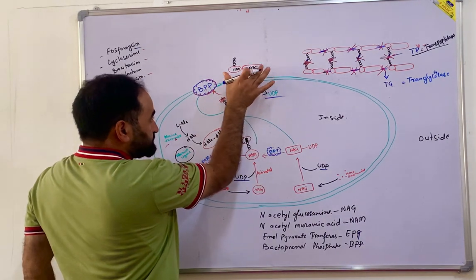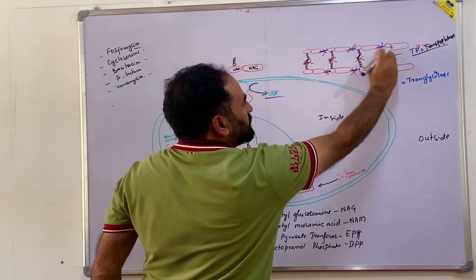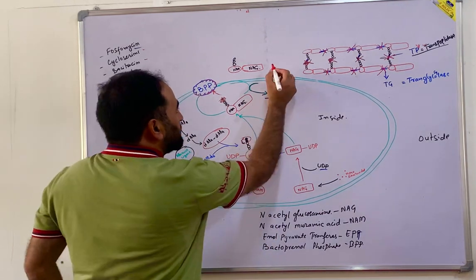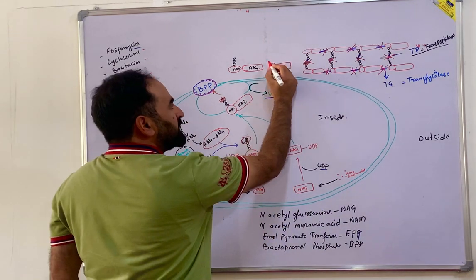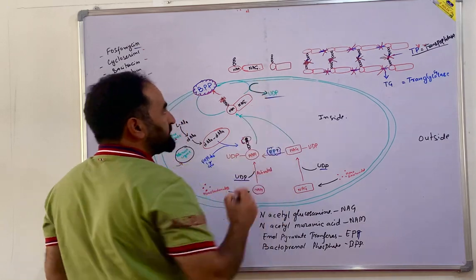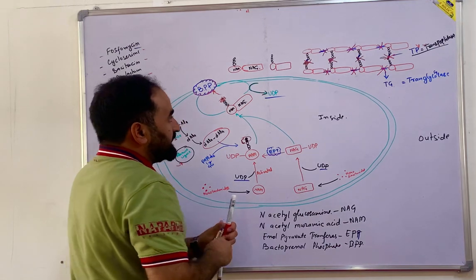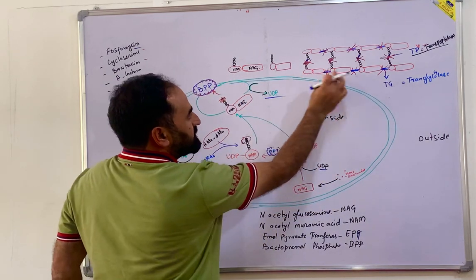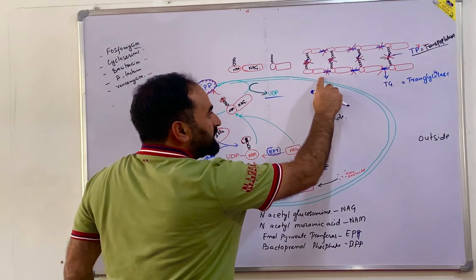Now what is it going to do? There are so many units here. Now these units must go for elongation. That means there is another unit. Say for example, this is another NAM-NAG unit having this peptide, so it undergoes elongation. This is the elongation, this blue line. So in elongation, NAM-NAG units bind together, NAM-NAG unit together. Okay, this is called elongation.